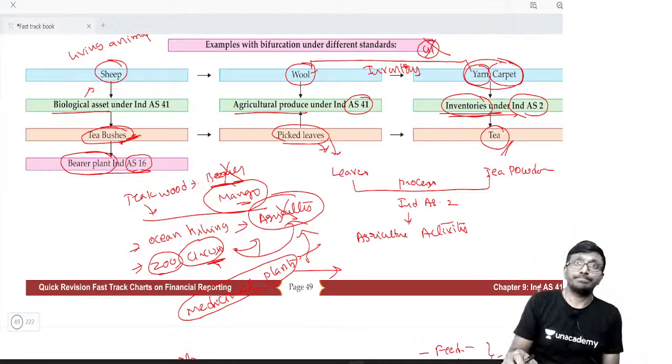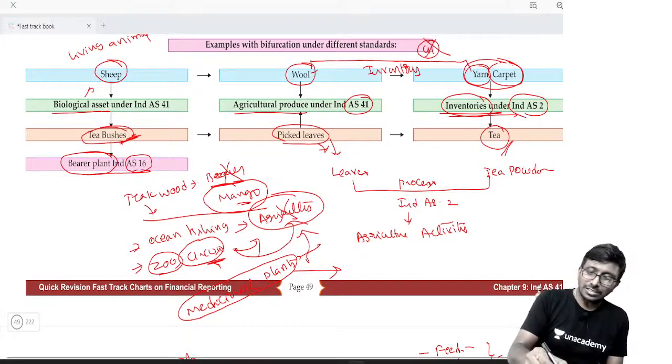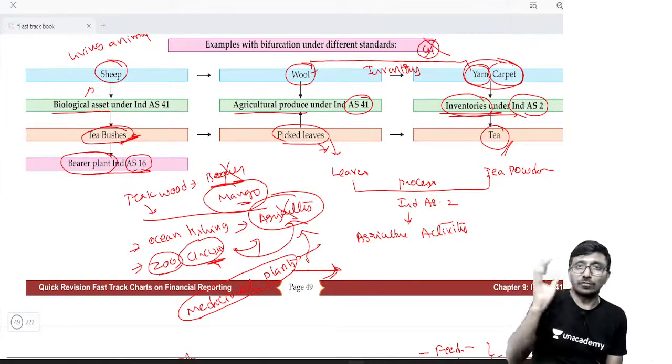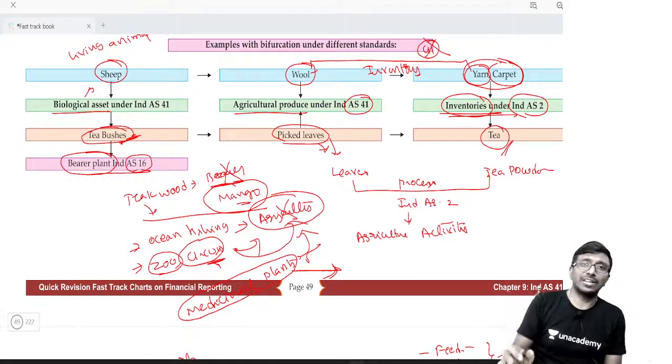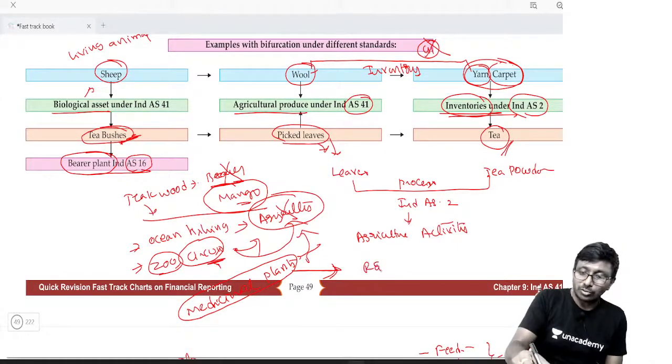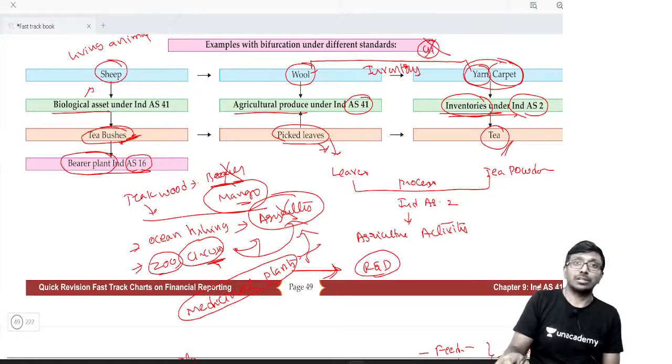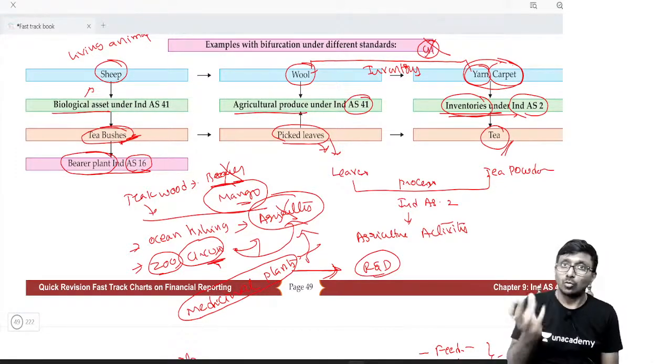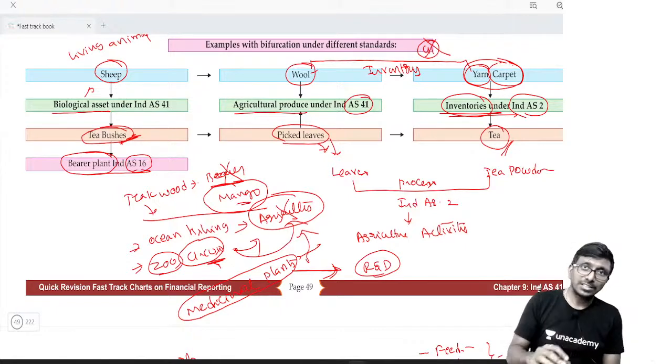Then fine. Suppose I don't have 50 acres of land, maybe I have 1 or 2 acres, and I am doing research and development. Listen carefully.